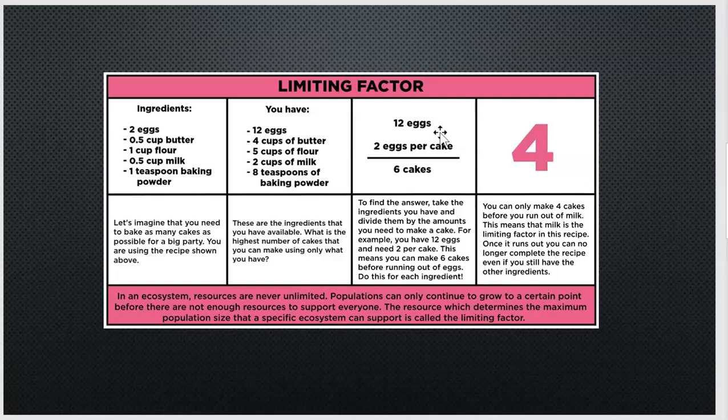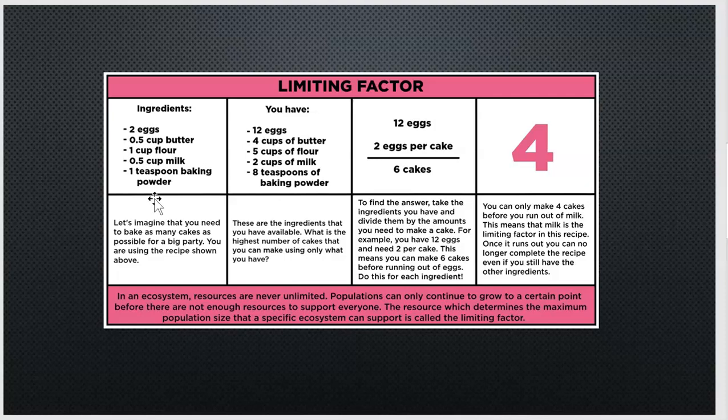Now, we're not just going to look at the eggs. We also have to look at the rest of the ingredients, correct? Now, it says as I go down, I've only got 2 cups of milk. And my ingredients say that I need half a cup for each cake. Well, that means I can only really have 4 cakes, because then I run out of milk. So it doesn't matter how many eggs I have, I run out of milk. So I am limited by the amount of milk that I have.